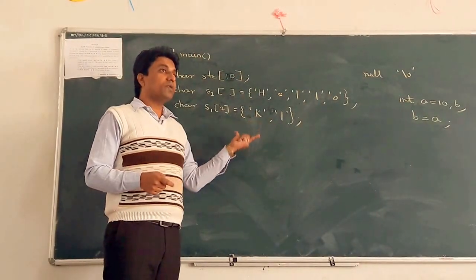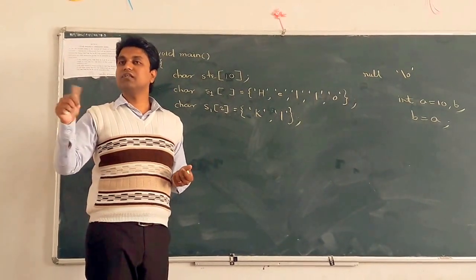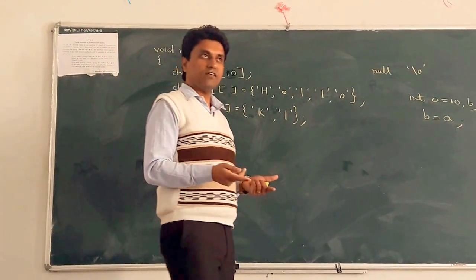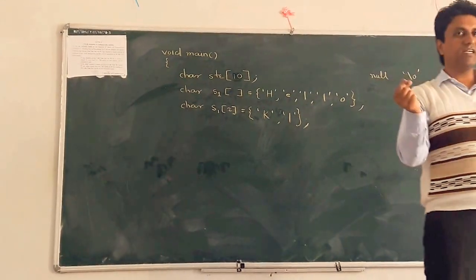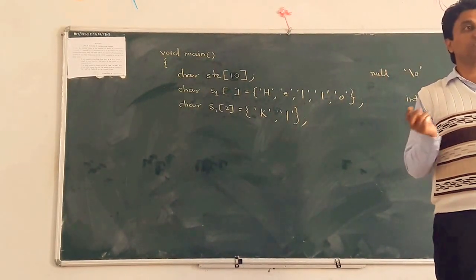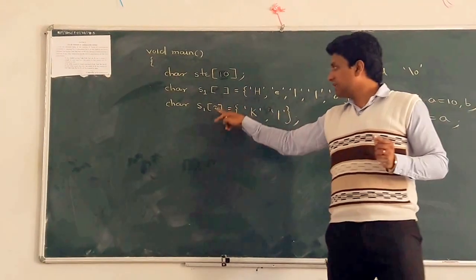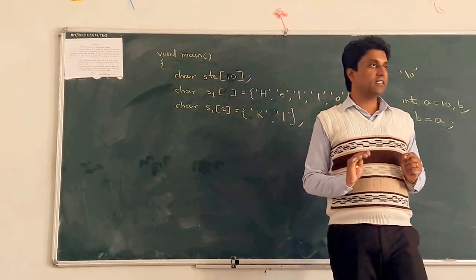And what is the problem with the array? In C language, array bounds are not strictly checked by the compilers. But in Java and .NET, bounds are strictly checked. Bounds means index; the last index is 1. We cannot insert more elements than the size in that array.